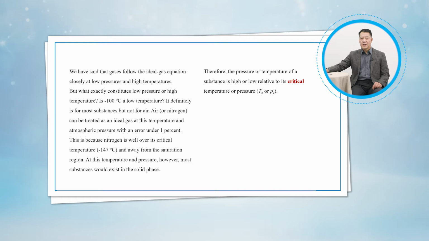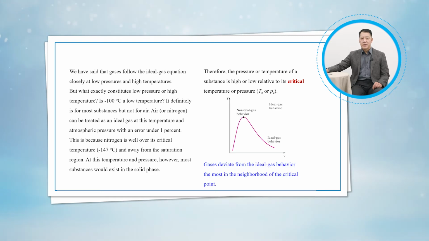Therefore, the pressure or temperature of a substance is high or low relative to its critical temperature or pressure. Gases deviate from the ideal gas behavior the most in the neighborhood of the critical point.